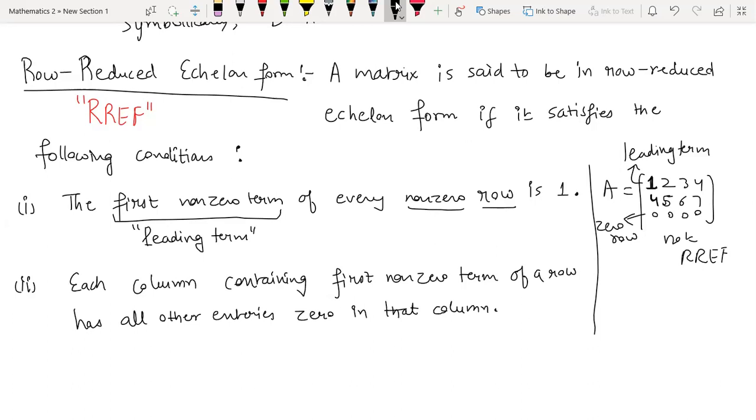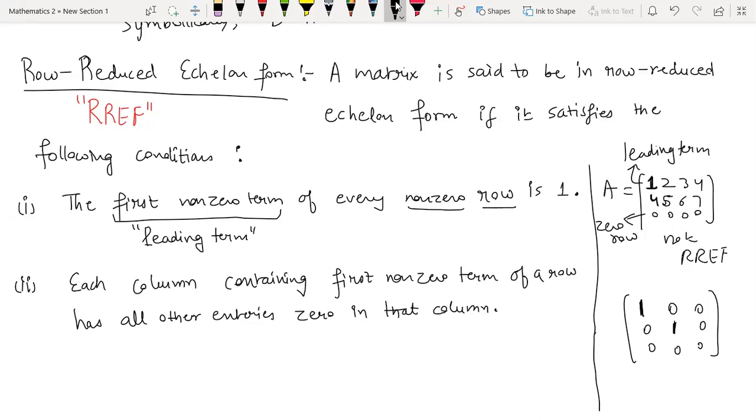This is telling you that whenever the leading term appears in any particular column, then in that column all other entries should be 0. So it's something like 1 0 0, 0 1 0, 0 0 0. The leading term is 1. This is the leading term of the second row because this is the first non-zero entry, right?